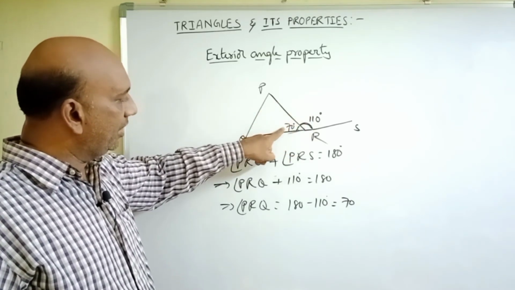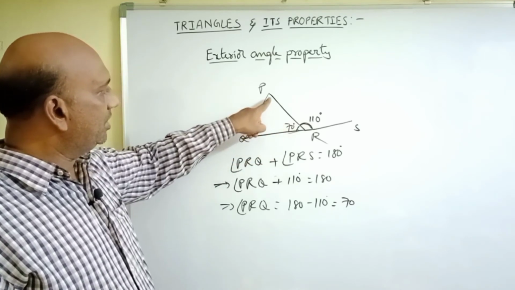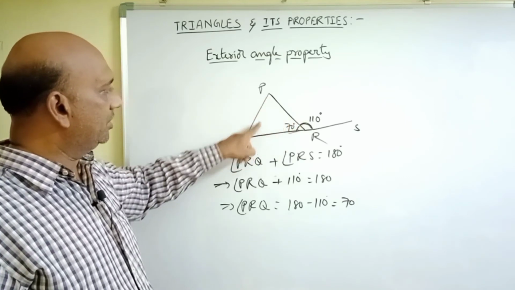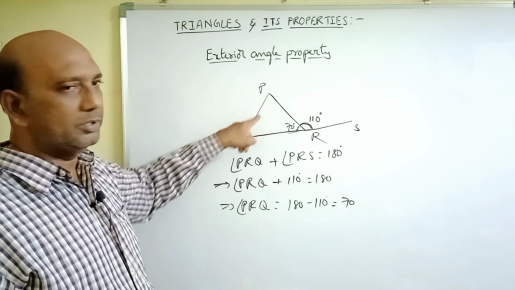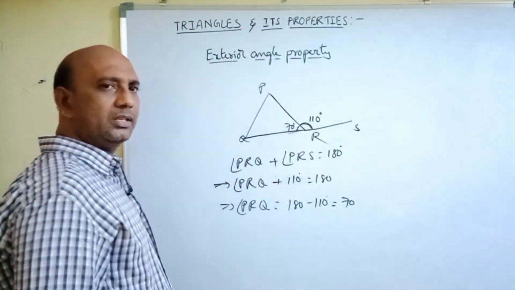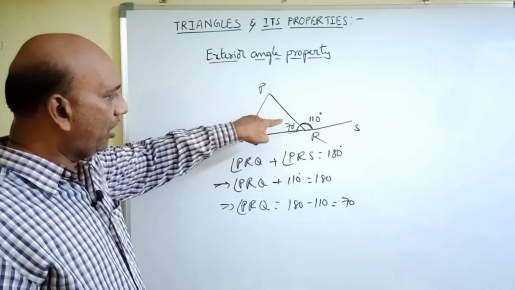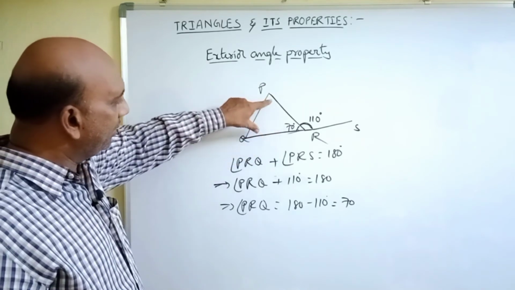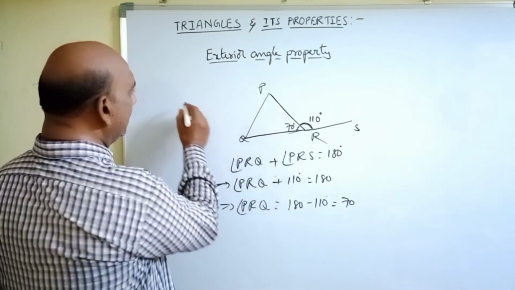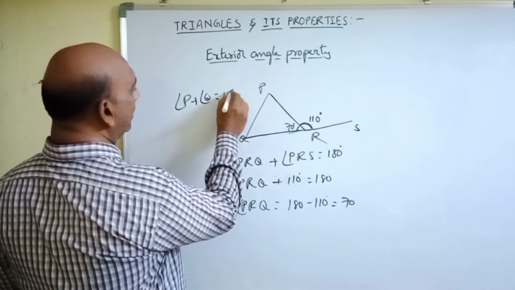Its interior angle is 70 and its interior opposite angles are angle P and angle Q. According to the angle sum property, the sum of these three angles is equal to 180 degrees, but one angle is given as 70 degrees, so the remaining two will be 180 minus 70, which is equal to 110 degrees. That means angle P plus angle Q is equal to 110 degrees.